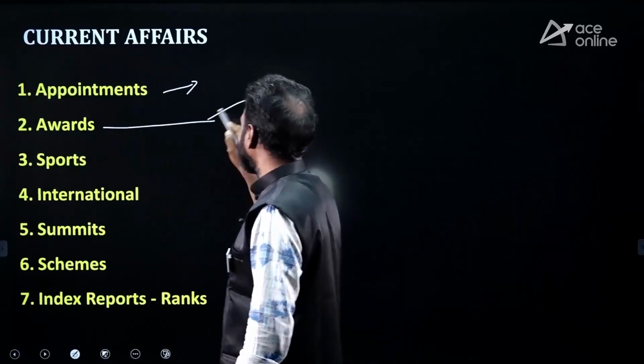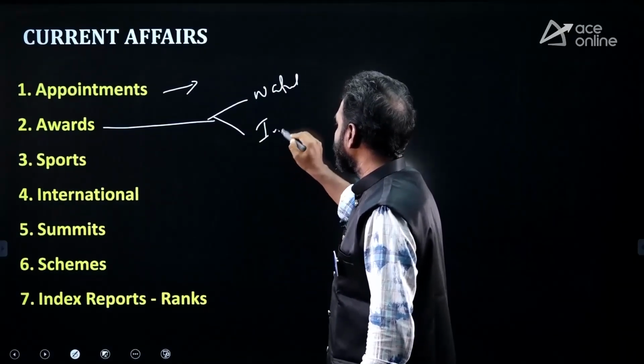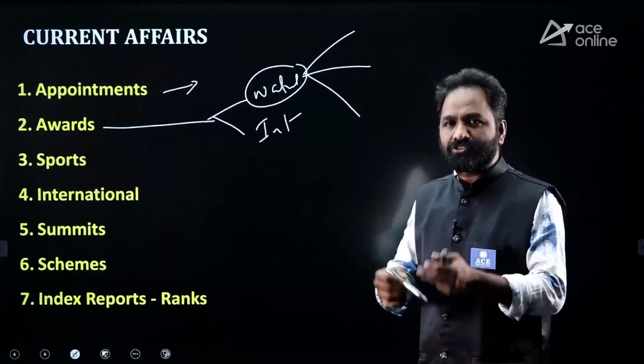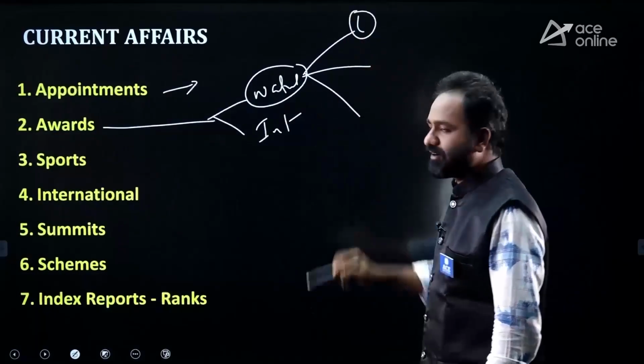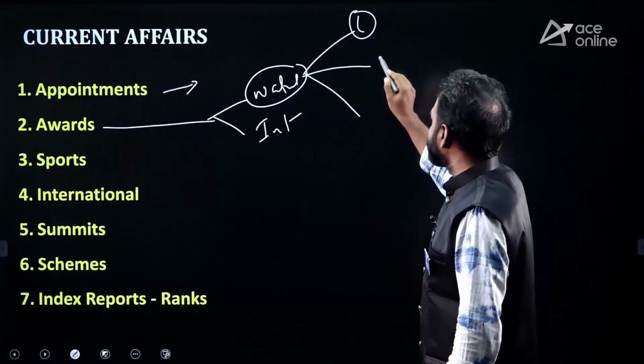Second thing, you have to focus on the awards also. National level awards and international awards. National level awards means you have to get clarity on national awards. For example, literature based awards are there. Jnanpith award, Saraswati Samman, Vyas Samman award, and also sports based awards.